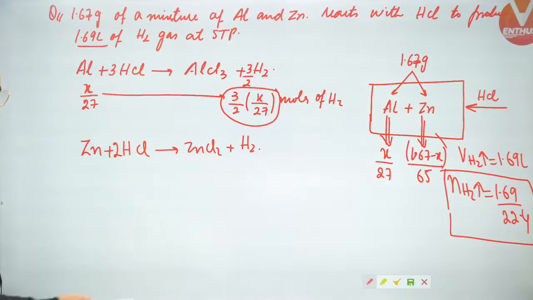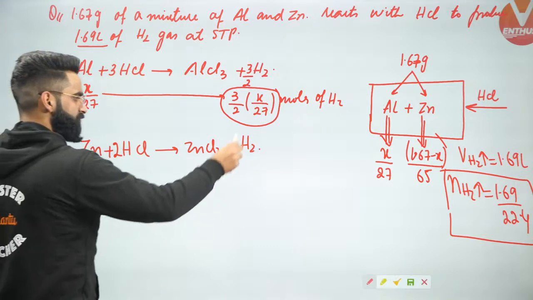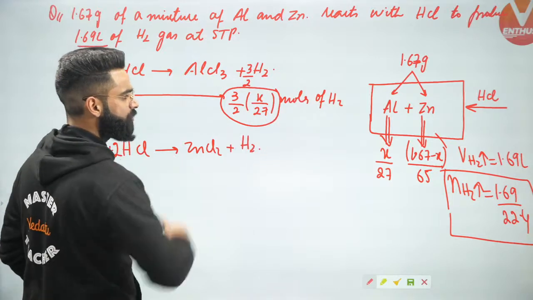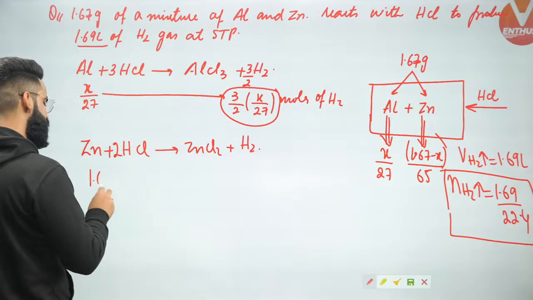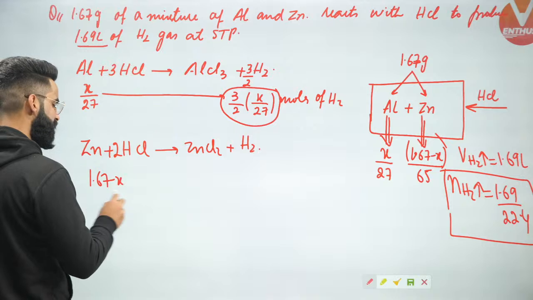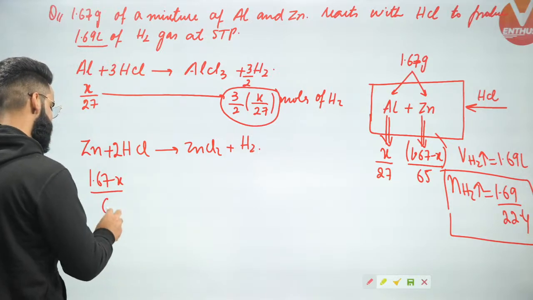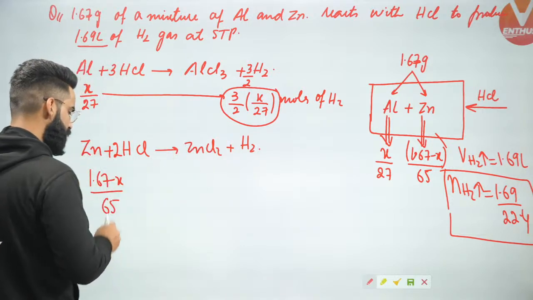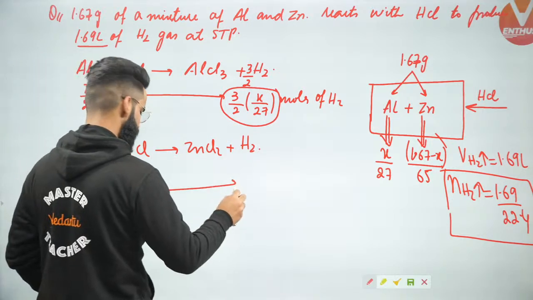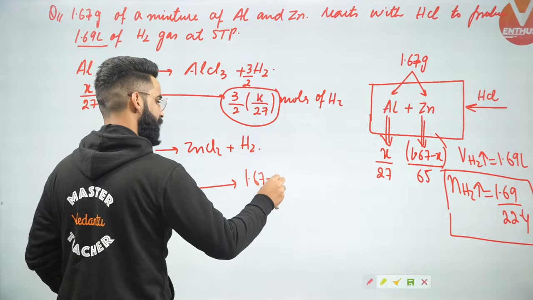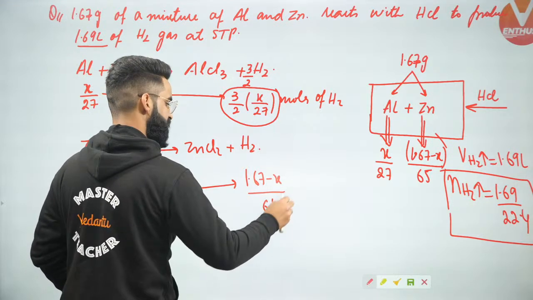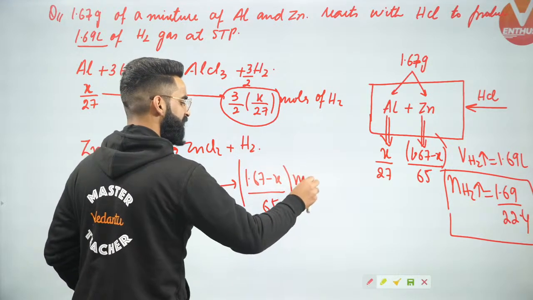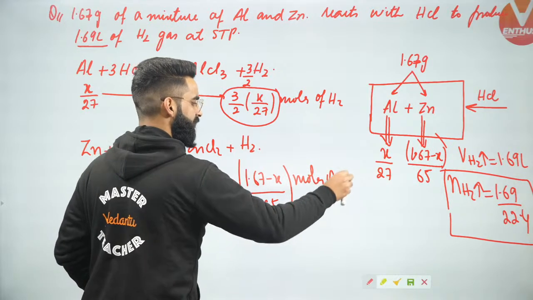Now similarly, can I say 1 mole of zinc gives 1 mole of H2? So how many moles of zinc do we have? We have 1.67 minus X divided by 65 moles of zinc. If 1 mole of zinc gives 1 mole of H2, so these many moles of zinc should give me 1.67 minus X divided by 65 moles of H2. So these will be the moles of H2 getting liberated from reaction number 2.